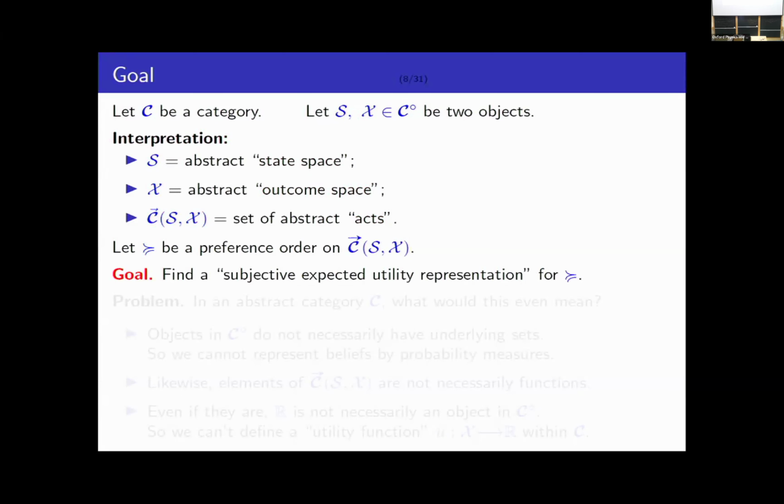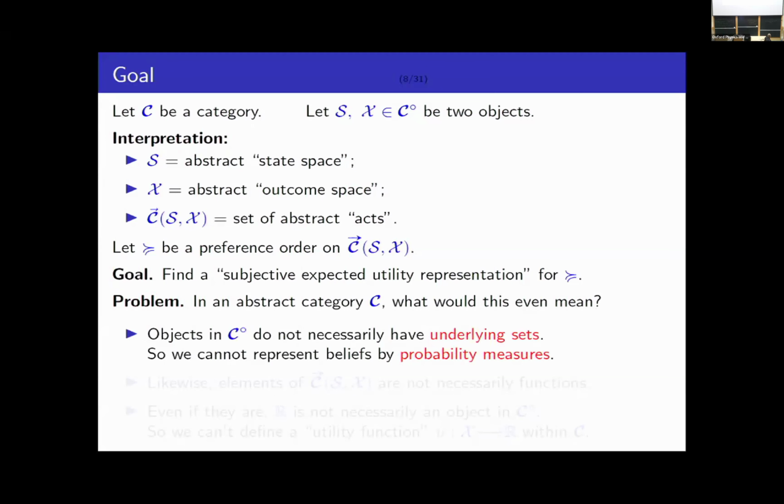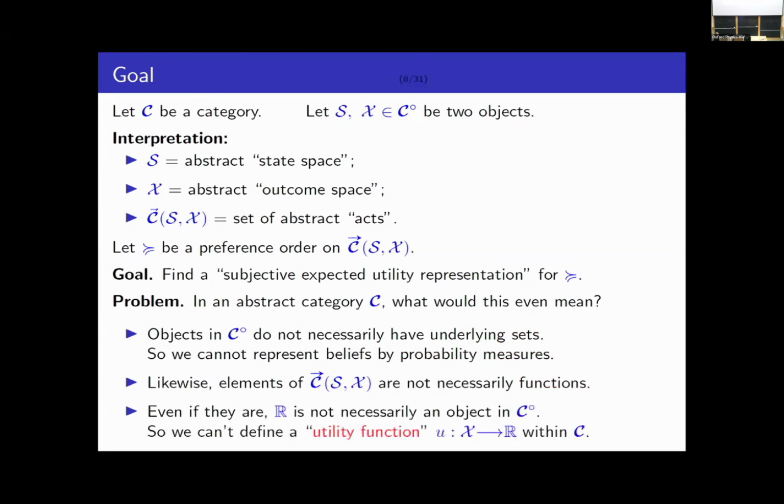But of course, we immediately encounter a problem because in an abstract category, what would it even mean to have a subjective expected utility representation, right? For example, the objects in the category don't necessarily have any kind of underlying set because we're not assuming it's a concrete category. And so it's not really obvious how to represent beliefs using probability measures, right? Likewise, the acts, the morphisms in this category, are not necessarily functions, okay? And even if they are, the real numbers are not necessarily an object in the category. So we can't really represent a utility function as a morphism in the category. So in general, the category is going to lack the resources that we need to represent all the key components of the Savage model. So we need to be a little bit more creative in how we do this.